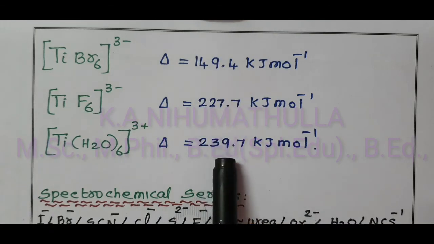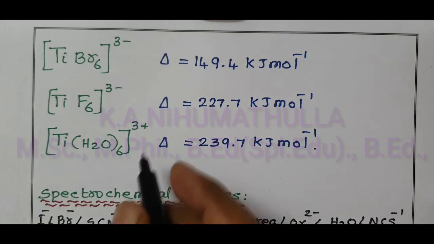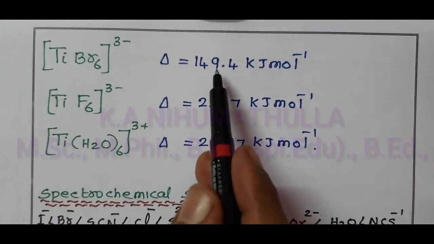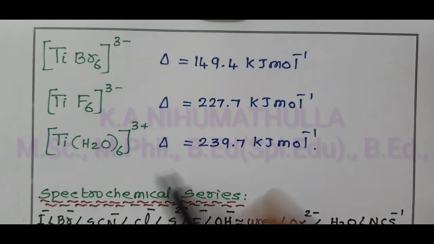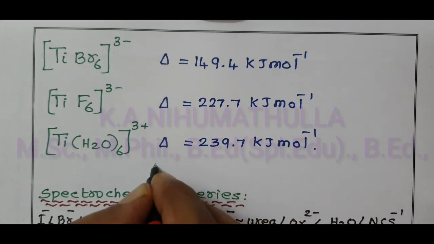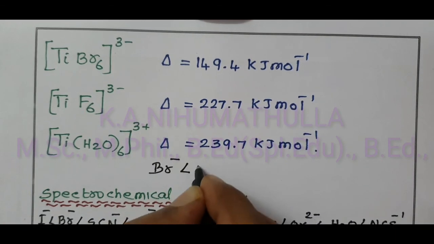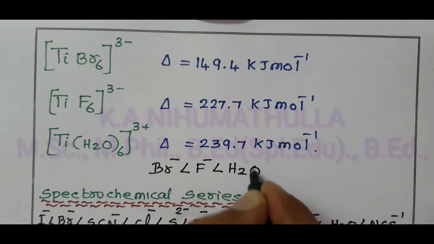From the above calculation, the crystal field splitting energies of these complexes are in this order. There is no change in the central metal ion, so the different value is due only to the nature of the ligand. Br minus crystal field splitting energy value is less than F minus, which in turn is less than H2O.